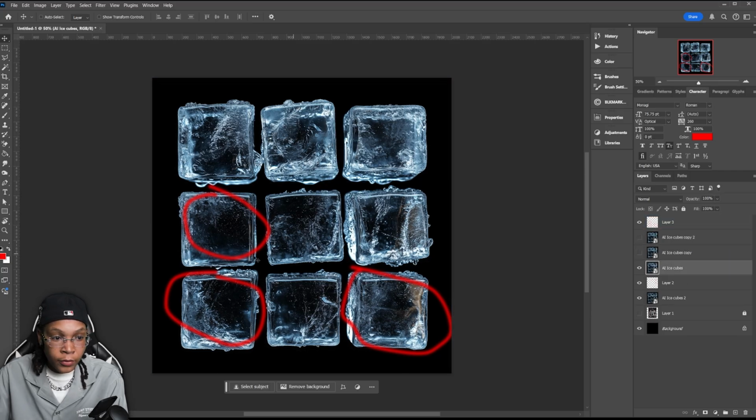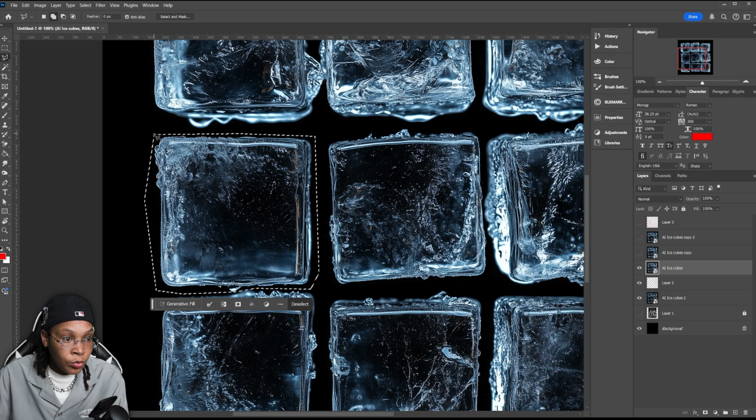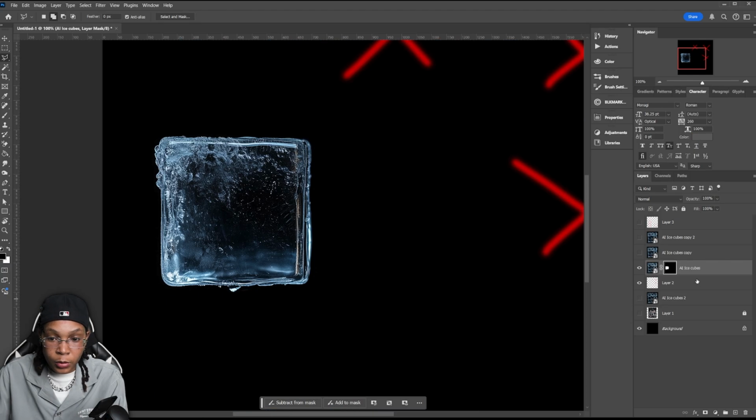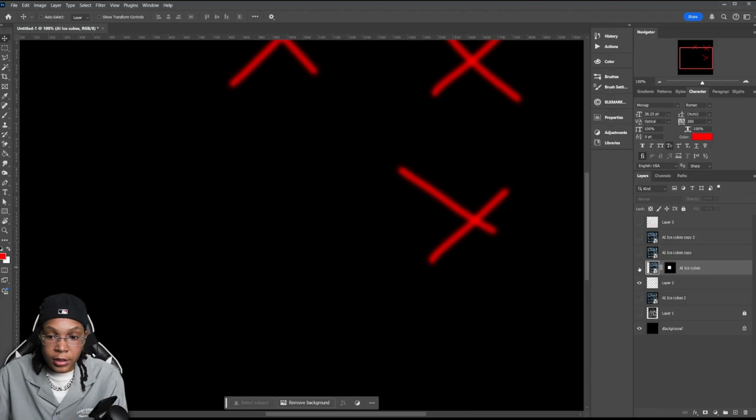We can go ahead and turn this off for now. We're going to work on this one. Just go ahead and use the polygon tool and then just make a nice strong square selection around this ice cube. Then we're just going to go ahead and click, mask this out. We're going to turn this off for now just so we know. So now we have a free ice cube here. Now we're going to turn this ice cube off.